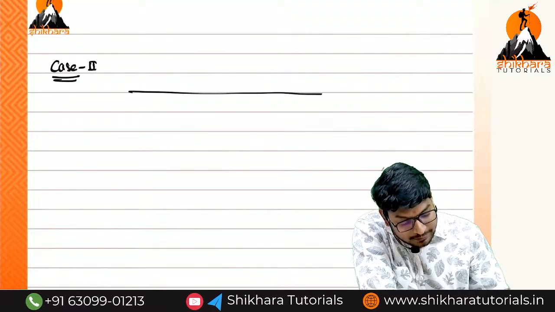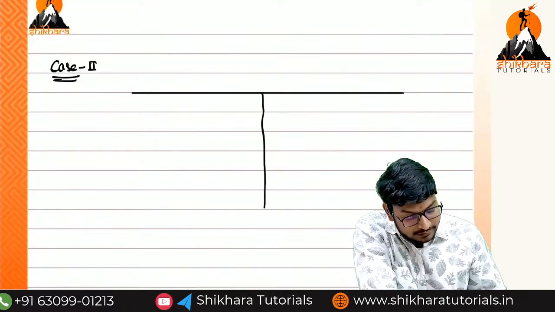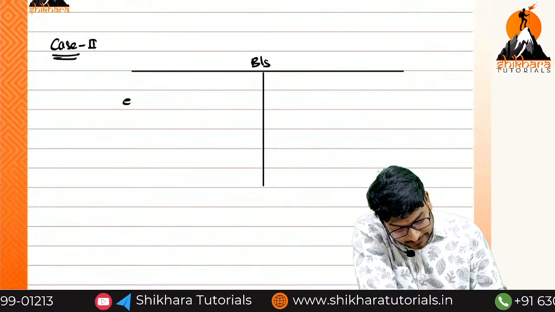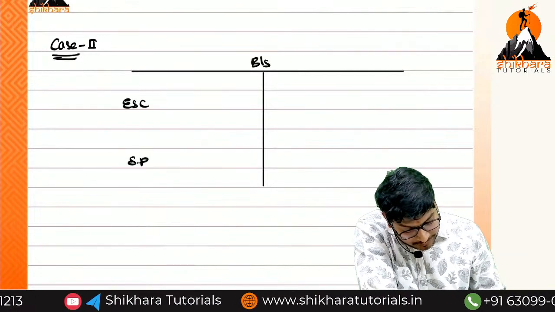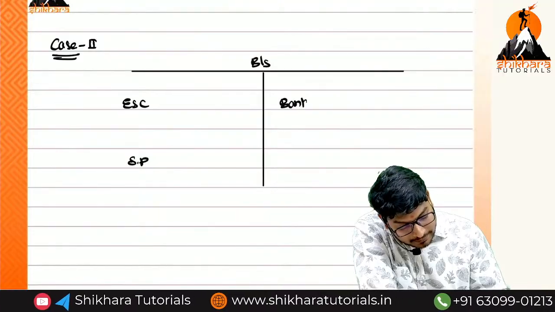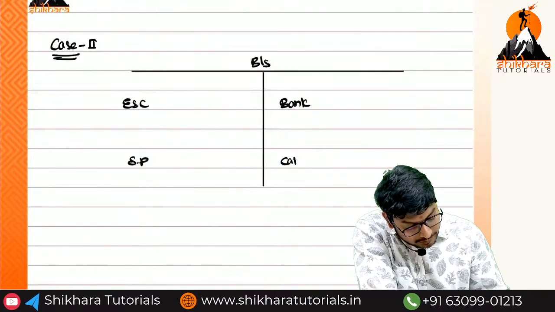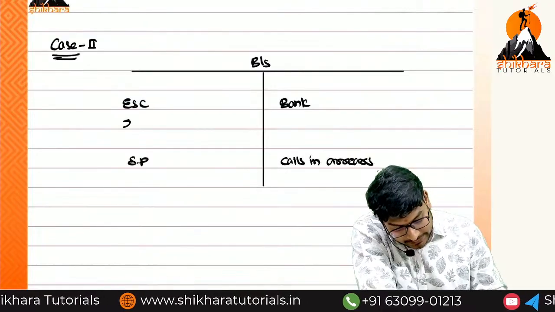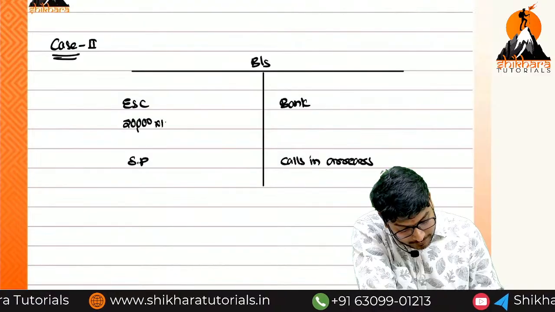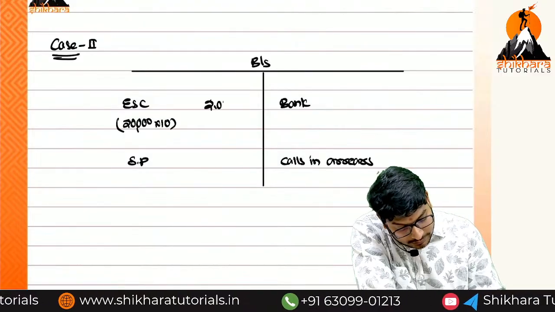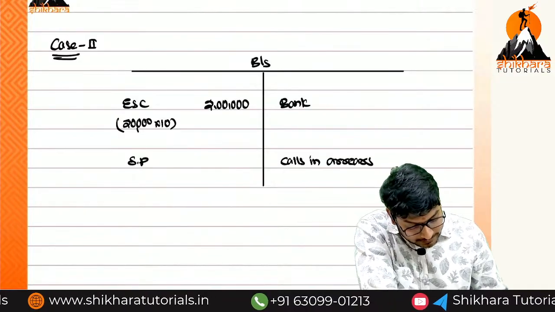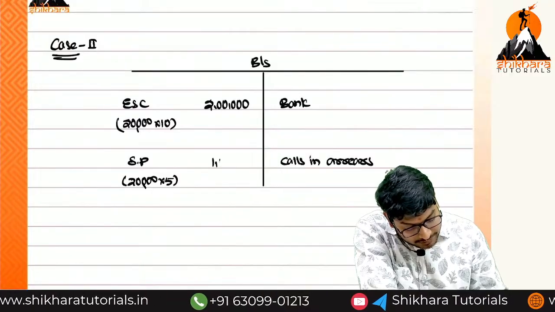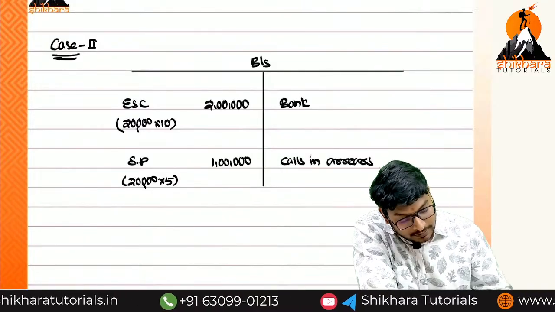For this case, I am writing the balance sheet once again, because this is the most important case. What are the amounts, ma? Equity share capital, securities premium, bank, and calls in arrears. So 20,000 into 10, that is equal to how much, ma? 2 lakhs. And next 20,000 into 5, that is equal to how much, ma? 1 lakh. How much amount we have received?